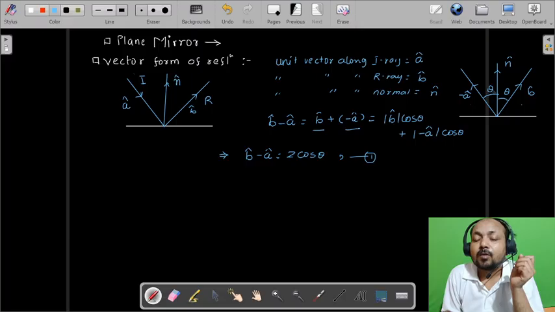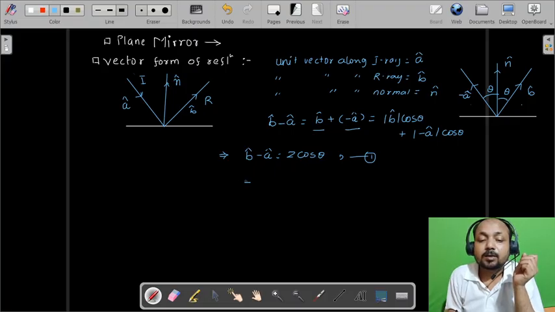So the dot product of minus A cap and N cap can be given as mod of minus A cap into mod of N cap into cos theta.